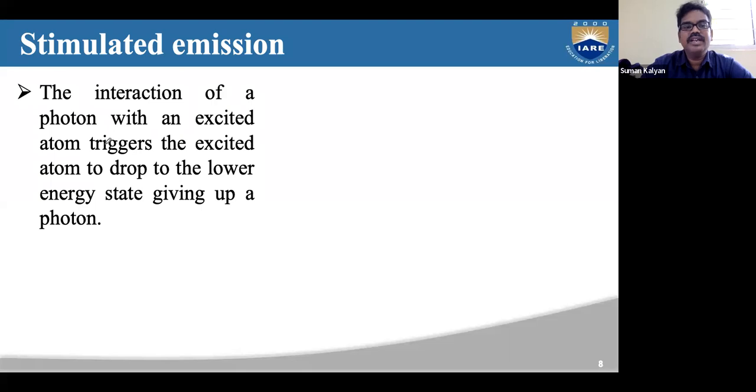Here in stimulated emission, the photon interacts with an atom which is already in the higher excited state. This interaction leads the atom to lose energy and jump back to the lower energy level.